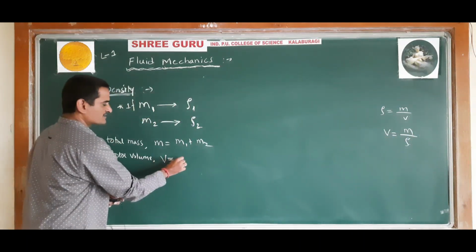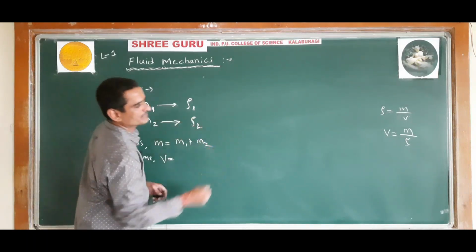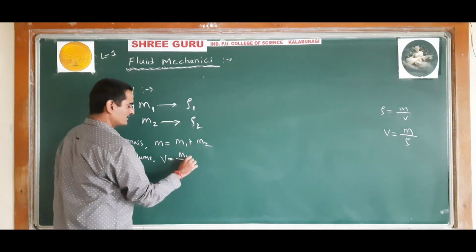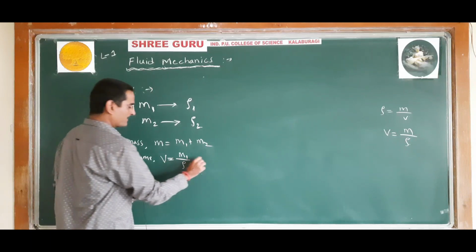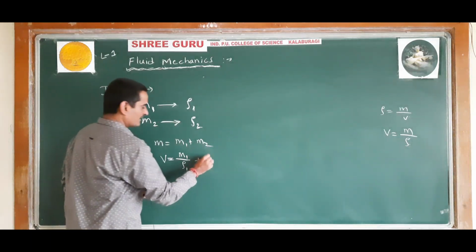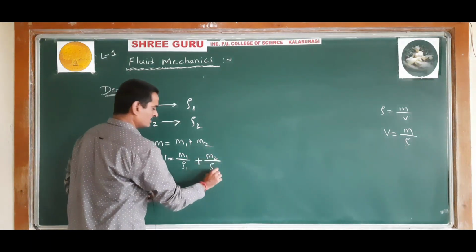So the volume of the first liquid is m1 divided by ρ1, plus the volume of the second liquid, m2 divided by ρ2.